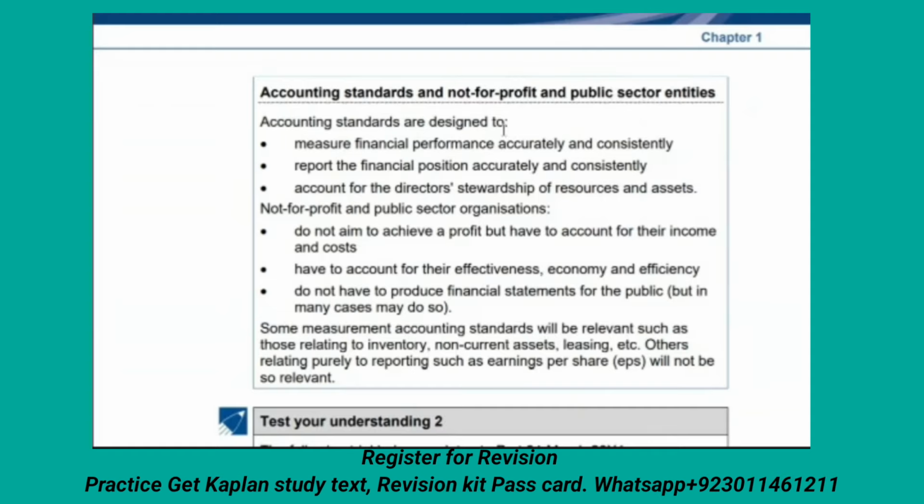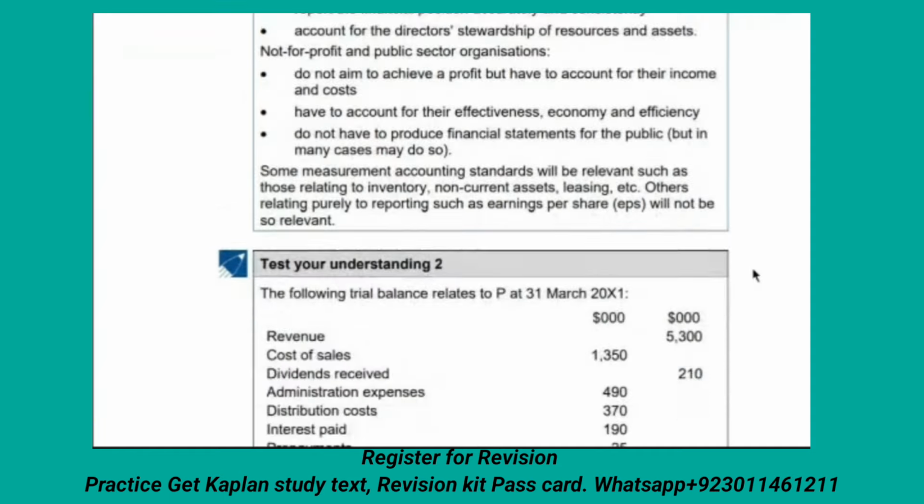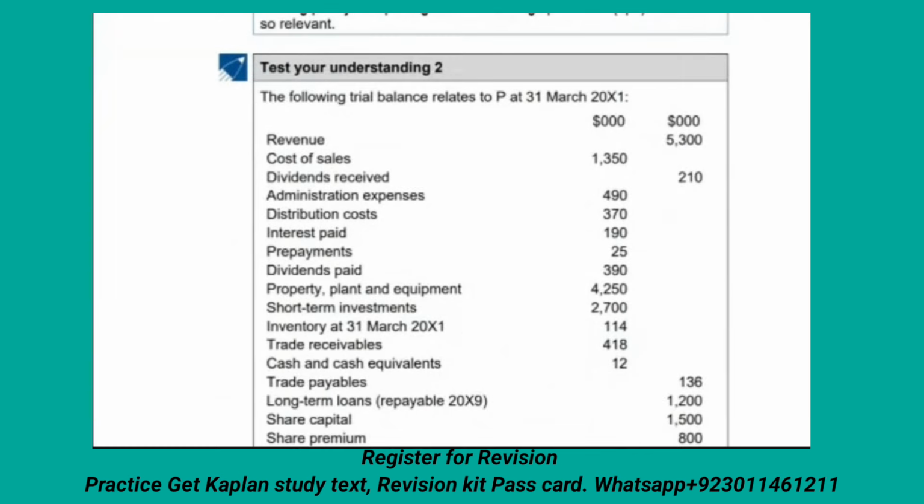Accounting standards are designed to measure financial performance accurately and consistently. This is the written part. It can be tested as a 4 or 5 marks, or 2 or 3 marks question. From the chapter one point of view, you have to understand and memorize these points. Whenever detailed, full questions come, you have to answer all those areas.